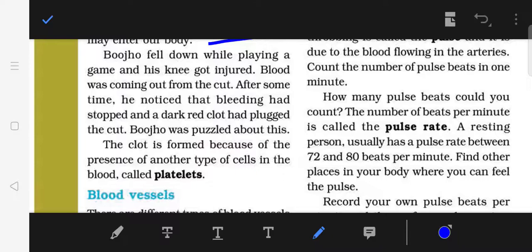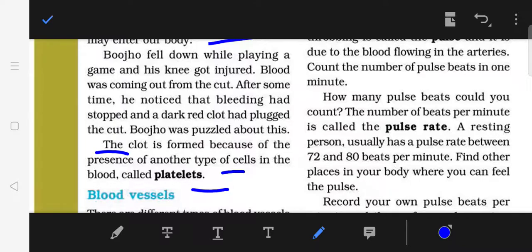So here is another definition. The clot which is formed because of the presence of another type of cells in the blood is caused by platelets. This clotting prevents the wastage of blood in case of injury. It prevents the blood from getting wasted and you heal from that injury very soon.